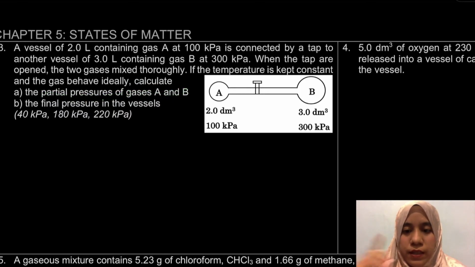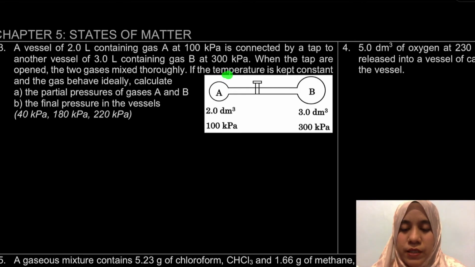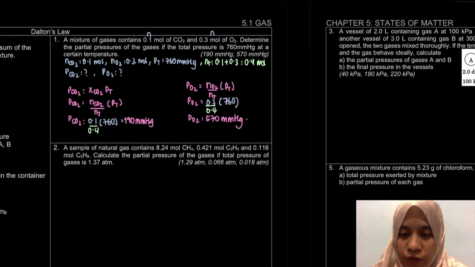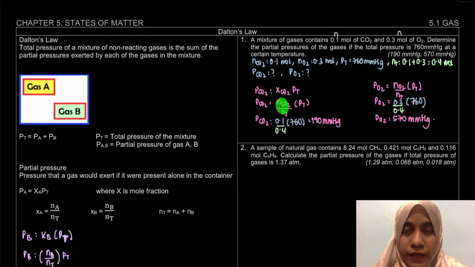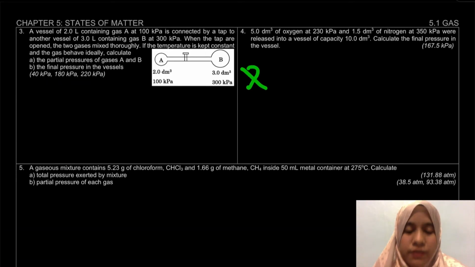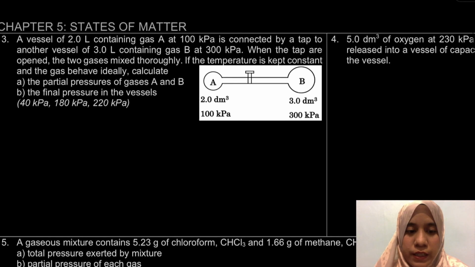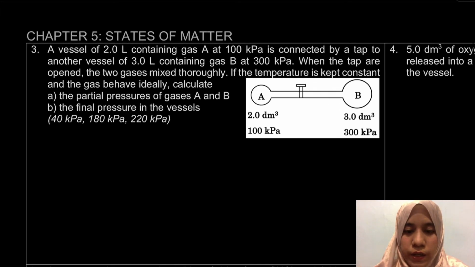Okay, so sekarang ni, kita dah tahu kita nak gunakan Boyle's law sebab dia kata sini, temperature is kept constant. Lagipun kalau sebelum ni, kita nak cari yang mole fraction tu, kan kena ada number of mole kan. Tapi dalam kes ni tak ada information pun pasal number of mole. Tak ada. So, yang gini kita kena guna kita punya Boyle's law. Okay, so sekarang ni kita nak tahu when it's mixed, what is the pressure of gas A, and bila mixed, what is pressure of gas B.